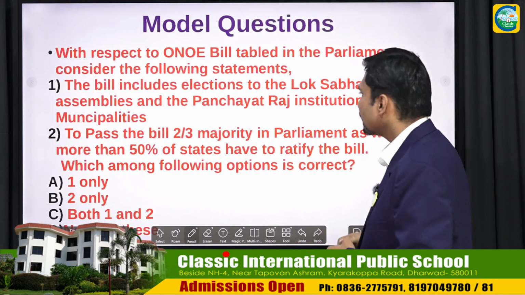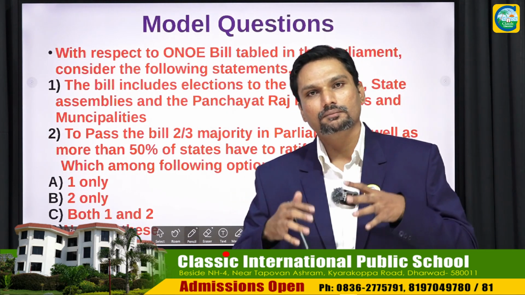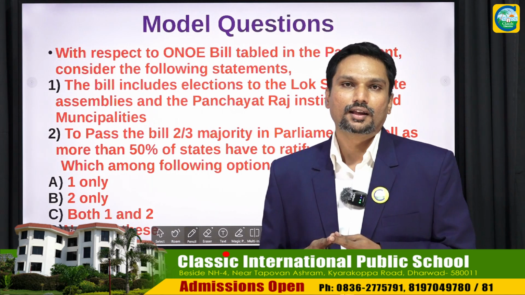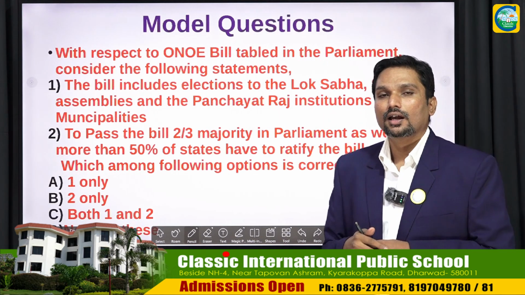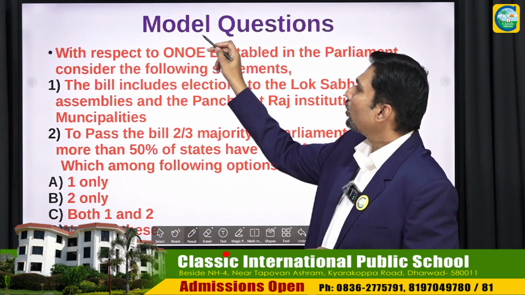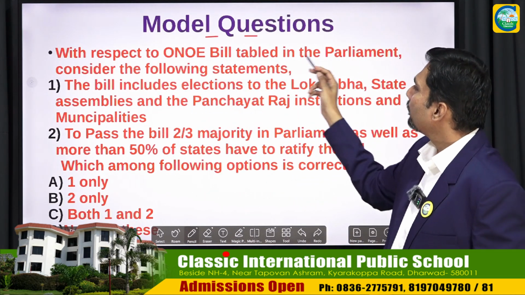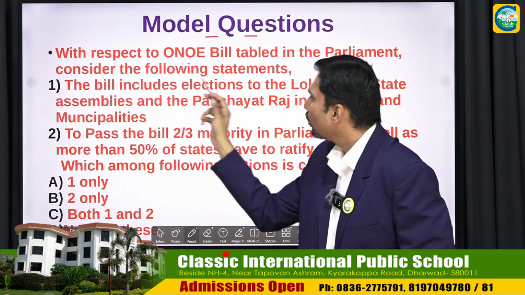So I hope you have thoroughly understood what one nation, one election has to offer. Now let us try and answer some questions. This is a model question with respect to the one nation, one election bill tabled in the parliament. Consider the following statements.